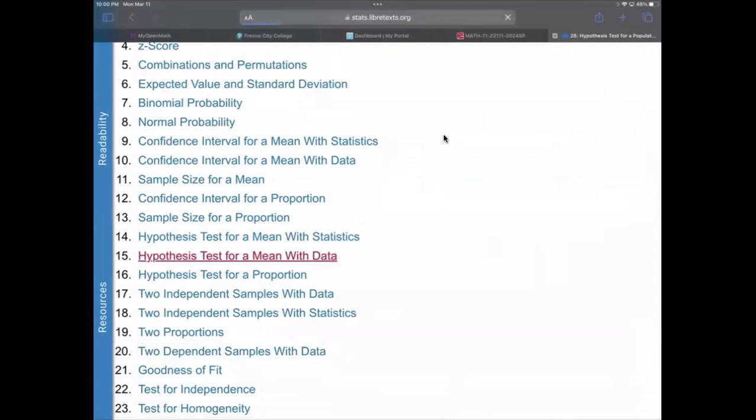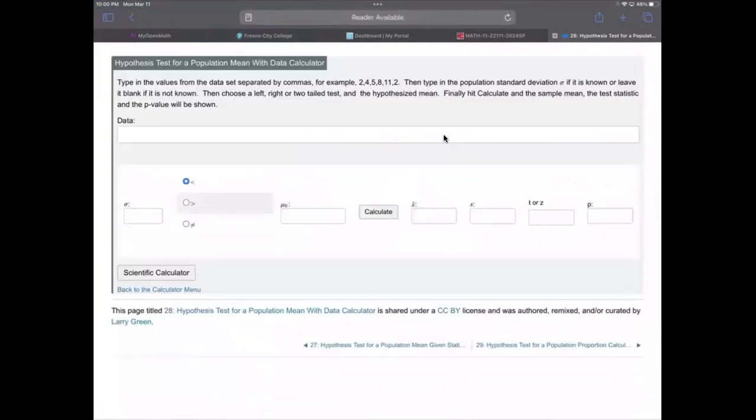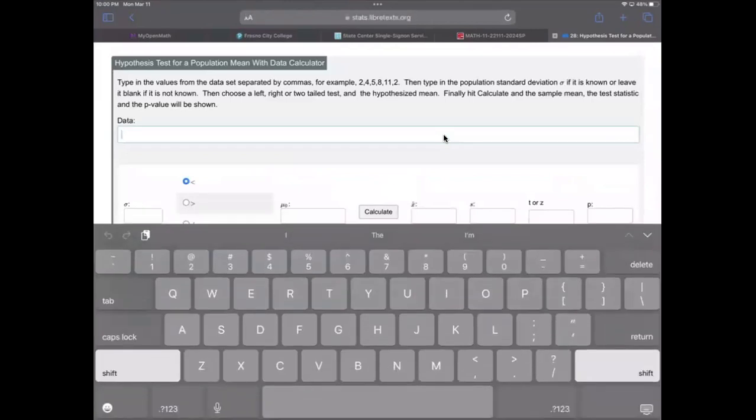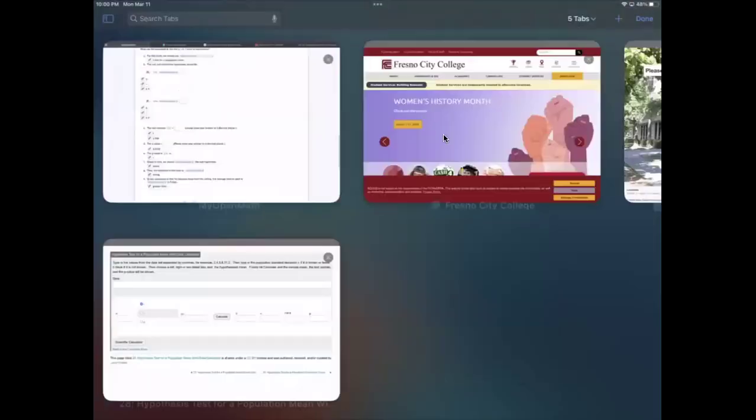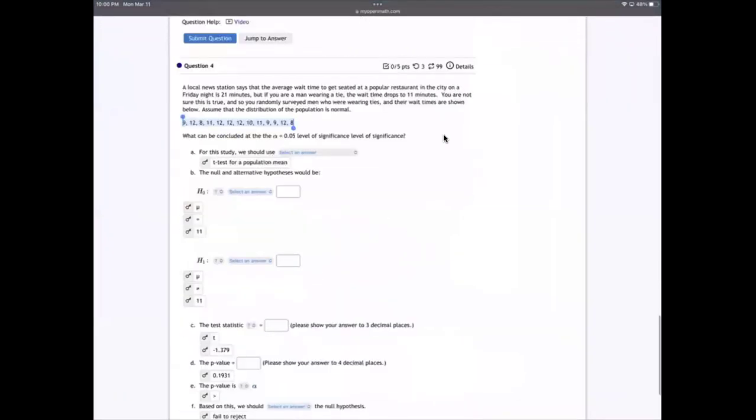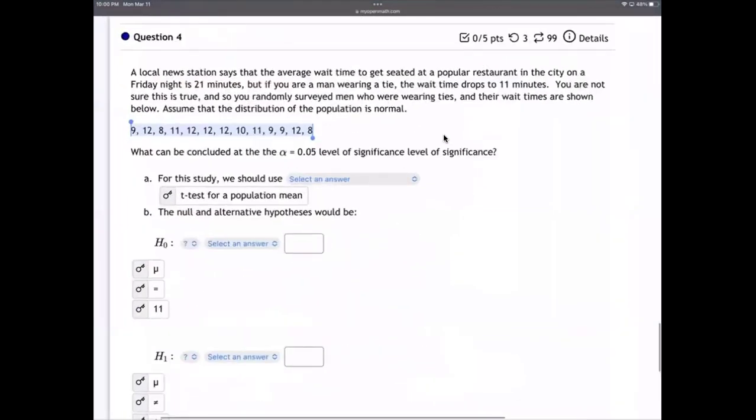See it there, hypothesis test for mean with data, number 15. And we got that. And then there's the data at the top. Put yourself in that cursor. Now I'm going to go to the problem and copy and paste. Here we are. So I've already highlighted and copied that data. So you need to highlight it, hold down Control or Command and hit C for copy.